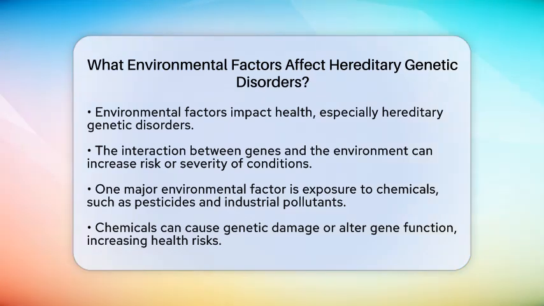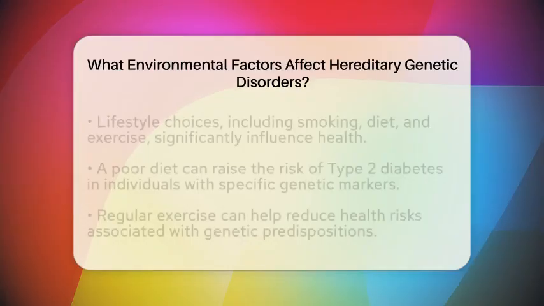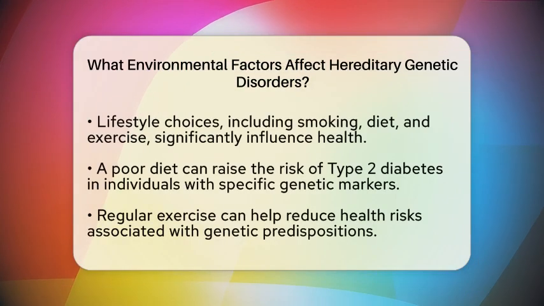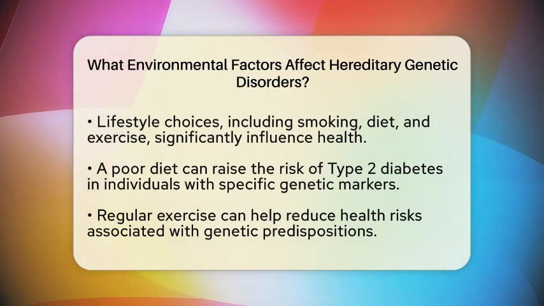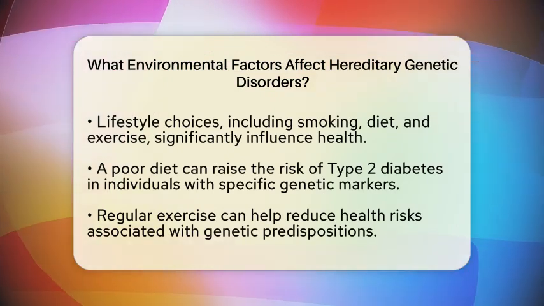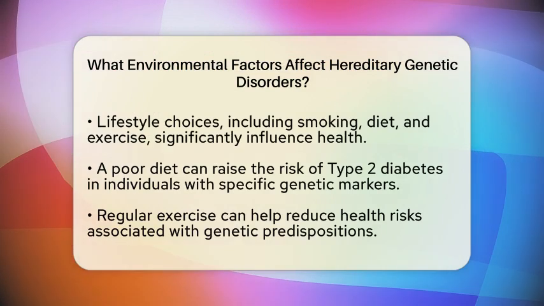Let's break it down. One major category of environmental factors includes exposure to chemicals. This can be anything from pesticides used in farming to industrial pollutants released into the air. These substances can potentially cause genetic damage or affect how our genes function. For example, certain chemicals are known to increase the risk of developing cancer or other serious health issues.